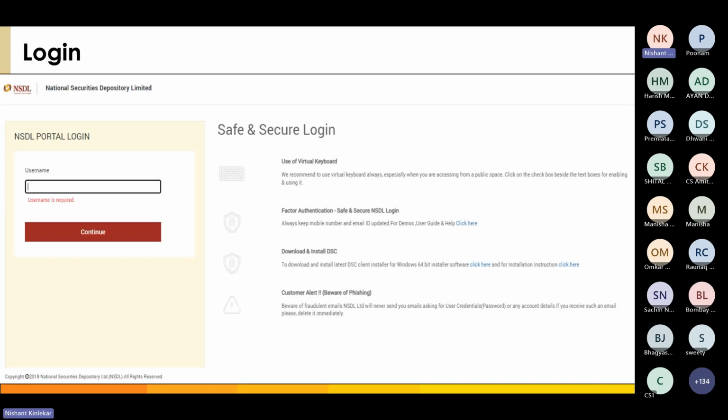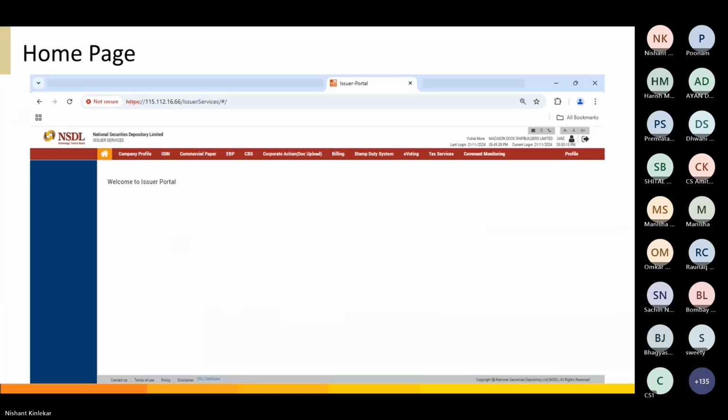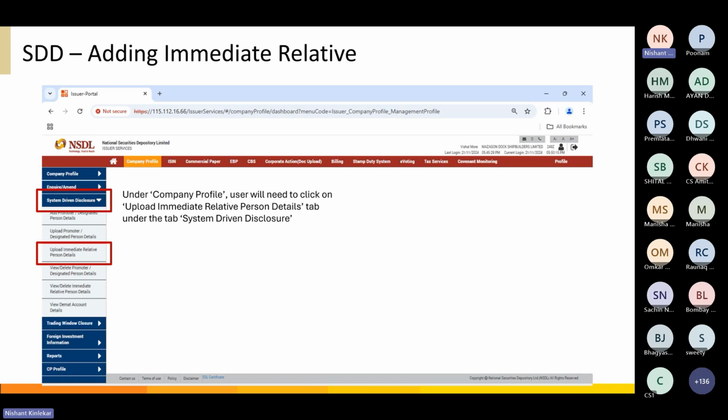This is the login page of the NSDL portal. Once you log in with the credentials provided by NSDL, this screen will be visible. Once you go to the company profile tab, earlier there was a tab for updating a designated person as well. Now there is an additional tab to update your immediate relative as well. As shown, you will be able to see the upload immediate relative person details option highlighted over here.